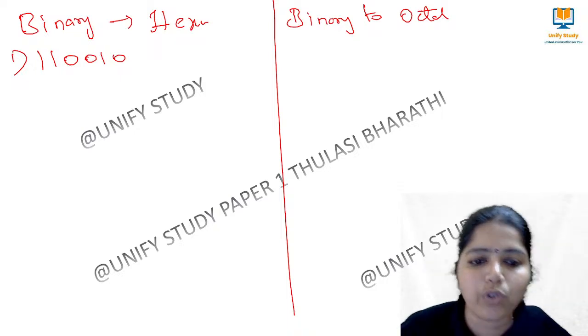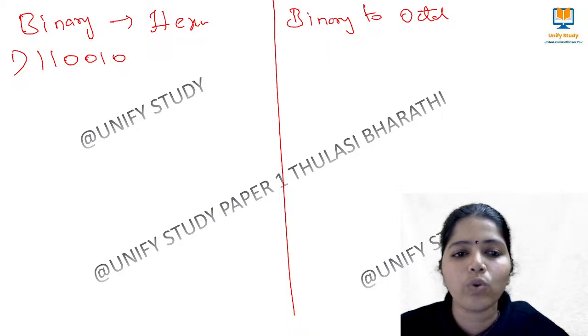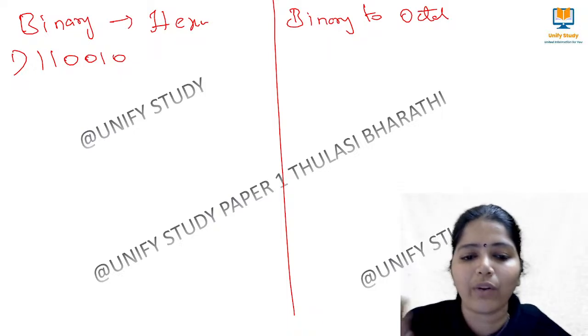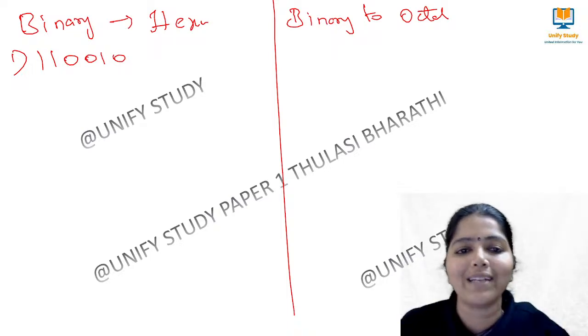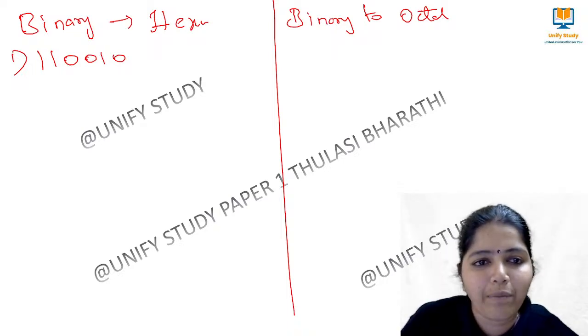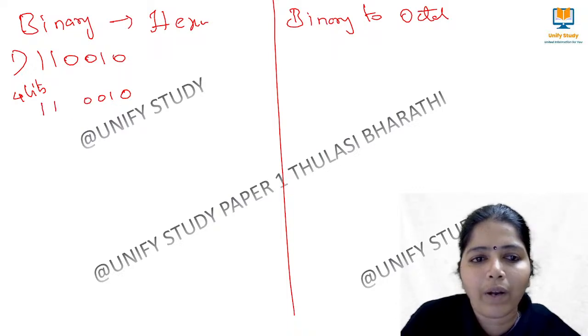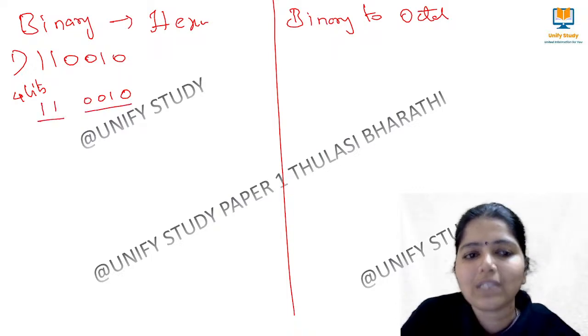So what we have to do is, when I want to convert into hexadecimal, we are going to pair it as 4 bits. So how can it be paired? We can pair it like this: 0011 and 0010. What is the value of this?